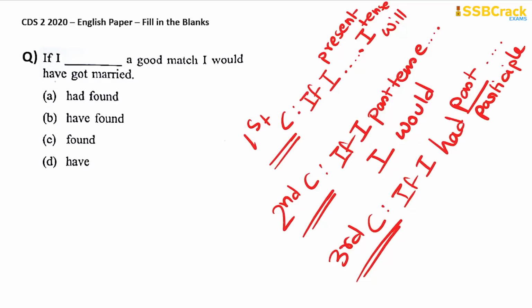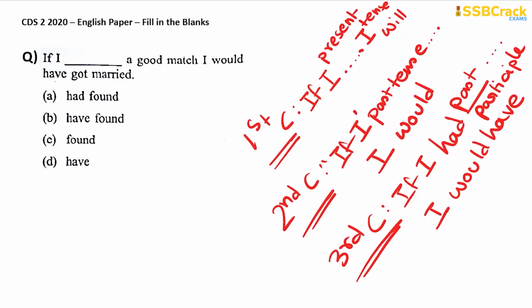Then in the next sentence, I will be followed by would have. So if I followed by present tense in the first sentence, will in the second sentence. In the second conditional, if I is followed by the past tense, then the second sentence will be I would. The third conditional is if I had past participle, followed by, in the second sentence, I would have.